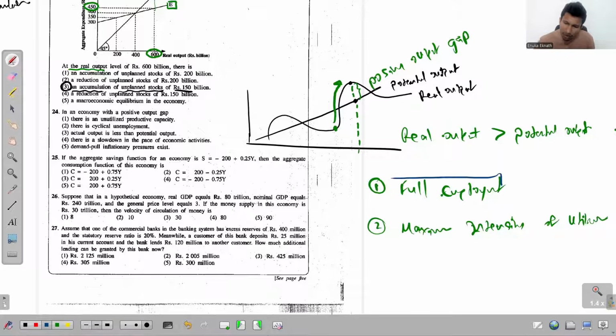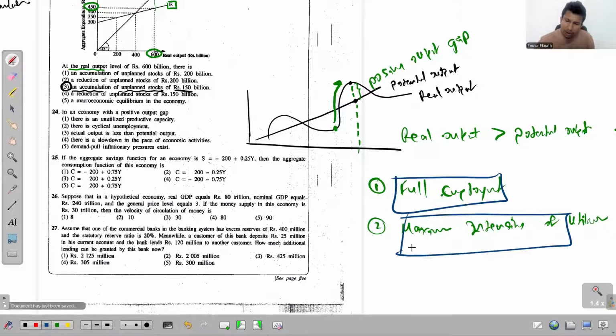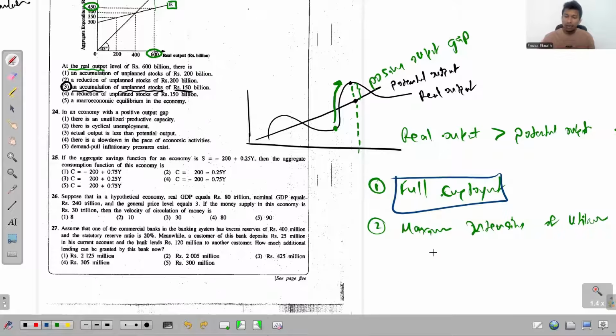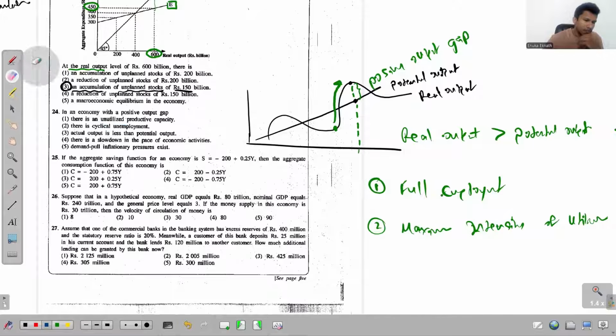This is not about full employment and full production, because full production always talks about the normal intensity of resource utilization. Now it is not the normal intensity, resources are utilized even more than that. So there is no unutilized productive capacity. Production here is actually slightly more than the maximum. So this is not the answer.